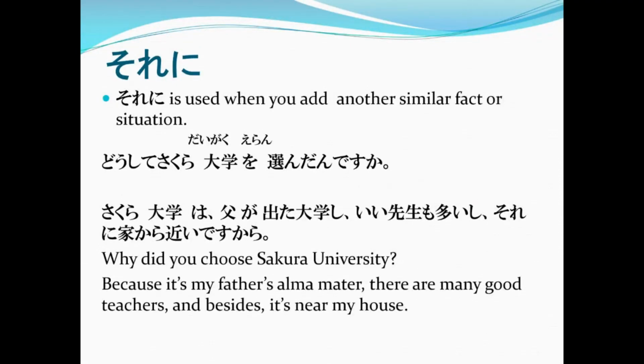Note that the other similar fact or situation that was added is that the university is near the house of the speaker. That's why he uses それに. See? それに家から近いですから。And besides, it's near my house. He added another similar fact to his sentence, that's why he uses それに.